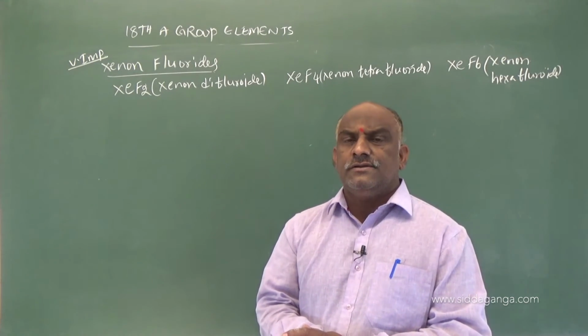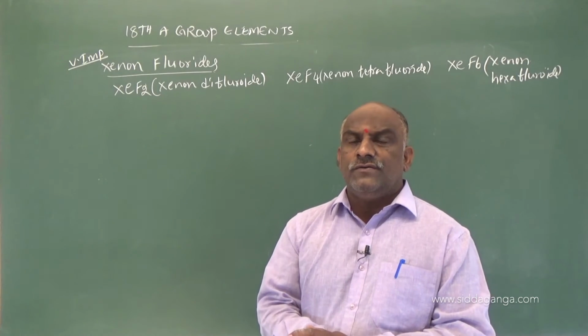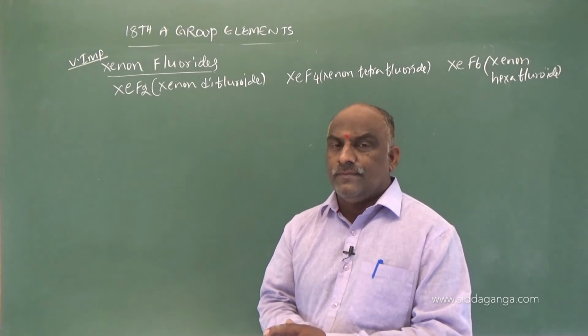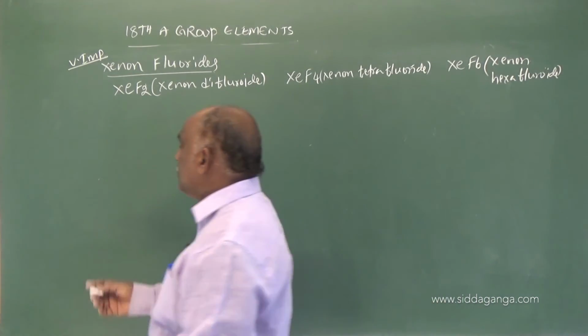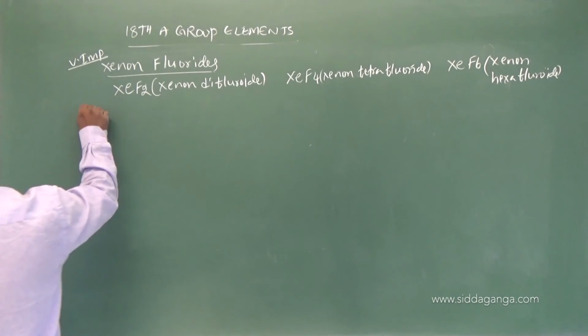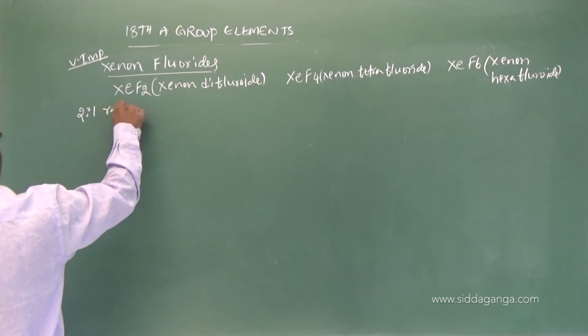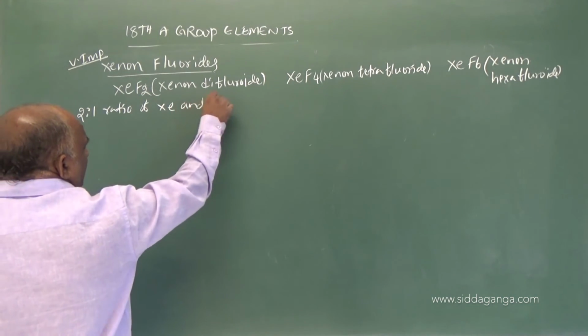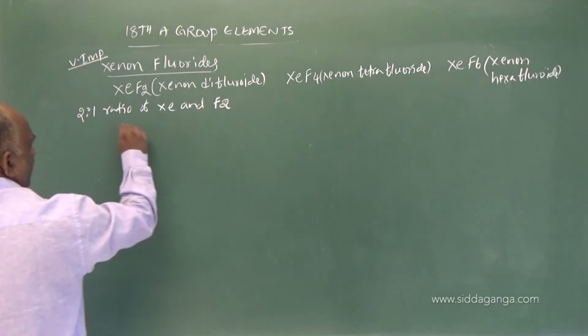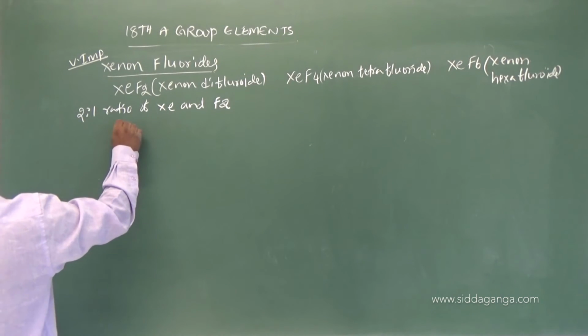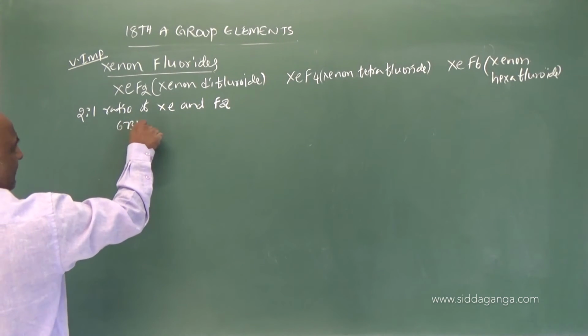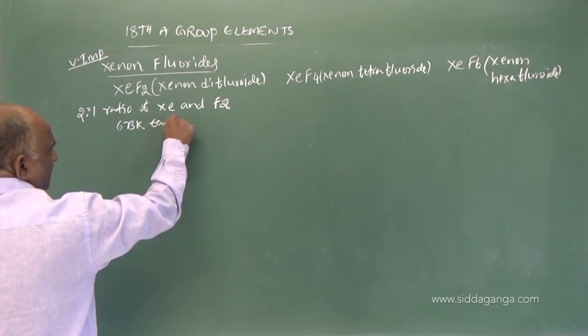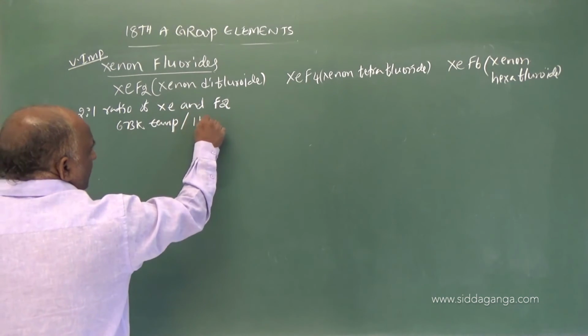Simple reaction: direct combination of xenon and fluorine in a 2:1 ratio of Xe and F2, at 673 Kelvin temperature and 1 bar pressure.